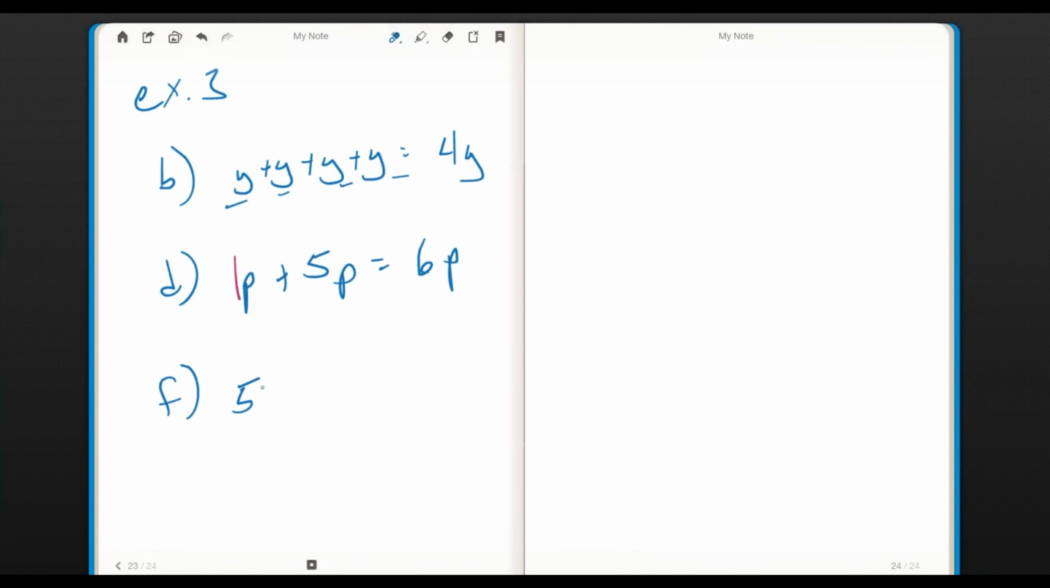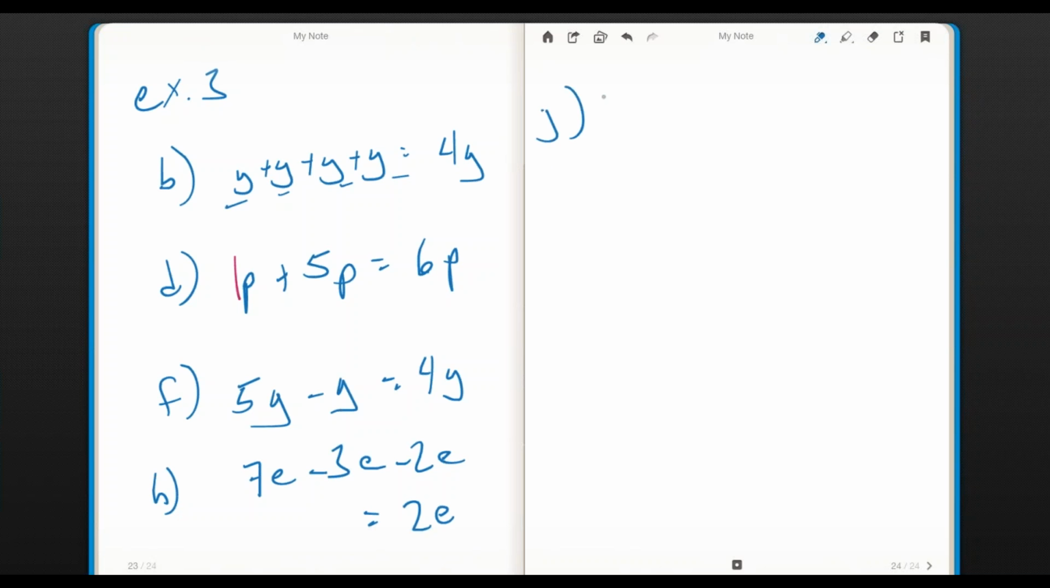On f, if I have 5 of them and I subtract 1 of them, what I have left is 4 of them. What are the them in this case? They're y's. 5y minus y, or minus 1y, is 4y. H, 7e, take away 3e, take away 2e. I started with 7. I lost 3 of them. I lost 2 more of them. I end up with exactly 2e.